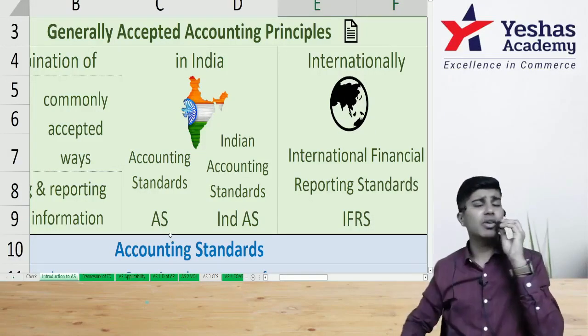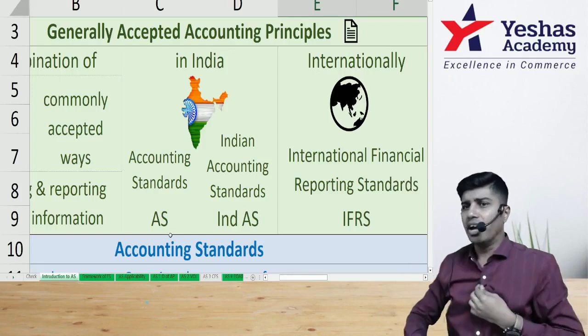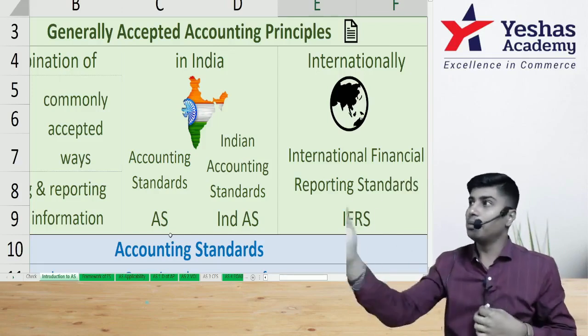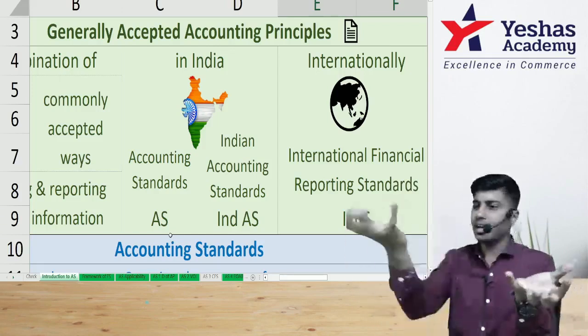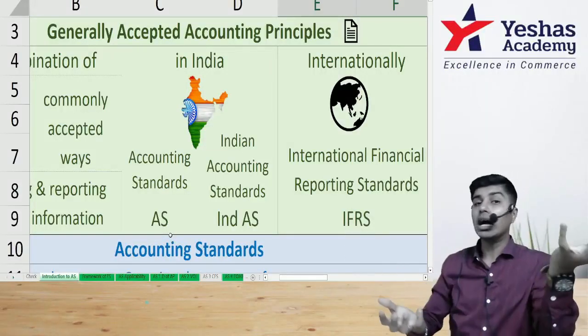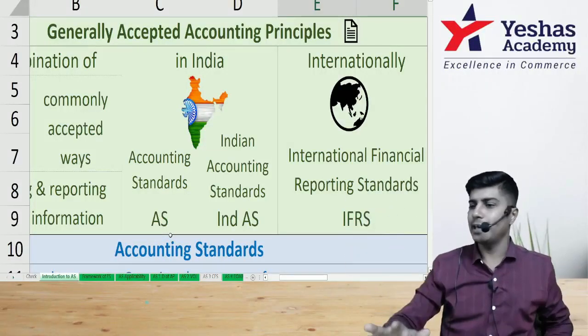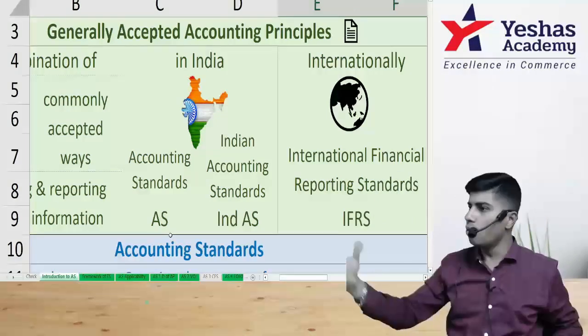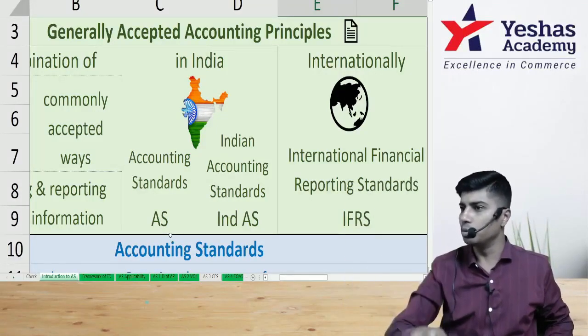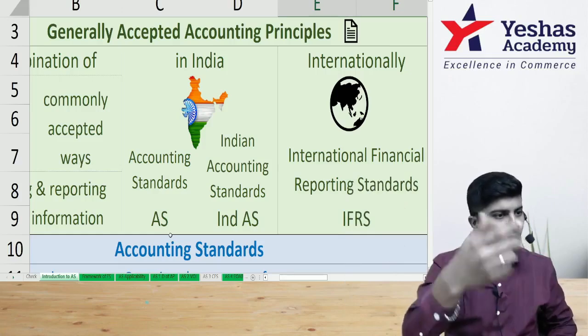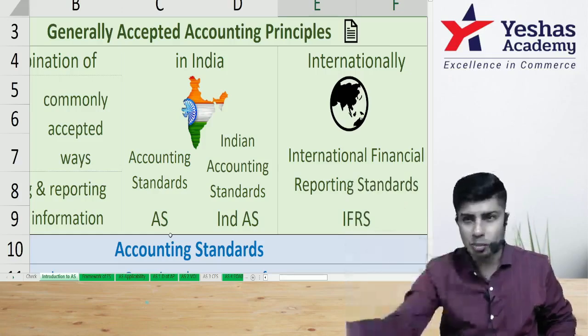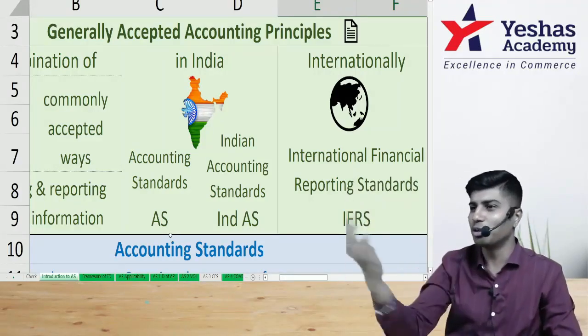So internationally, what is followed is called IFRS. IFRS is not accepted in India. Accounting standards and IFRS are very different. But let's say you are doing business in India, and you want people from the US to come to India and do business. You want people from the UK to come and do business in India. You want people from different countries to come and do business in India.